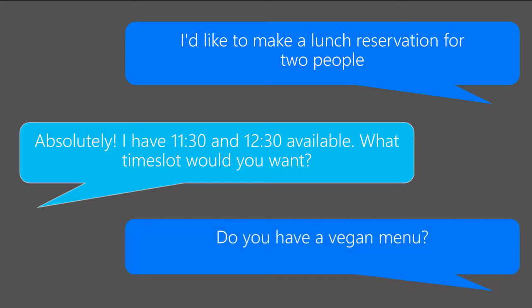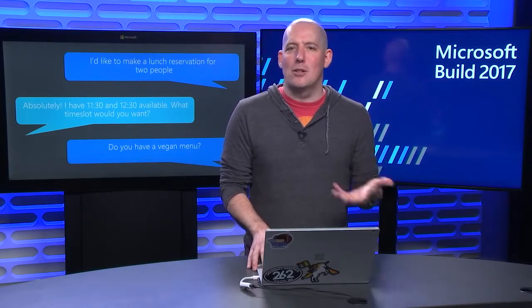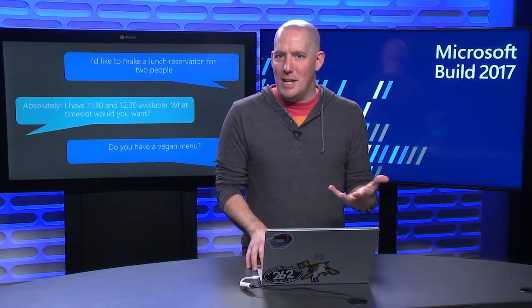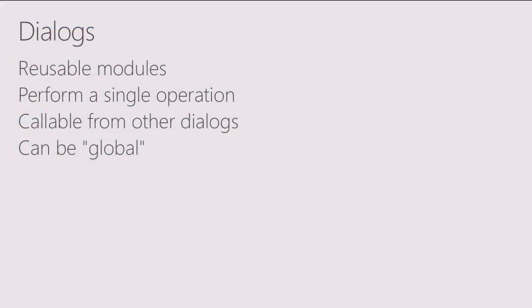And then my user sends back, do you have a vegan menu? Because maybe he just remembered that the person he's going to be doing lunch with is a vegan and wants to make sure that they're going to be able to eat something other than just a sliced tomato. So again, that's perfectly logical from the human's perspective, but that's not overly logical for the bot. So once again, we need to be able to manage how the bot interacts with the user and how the bot responds to the user.